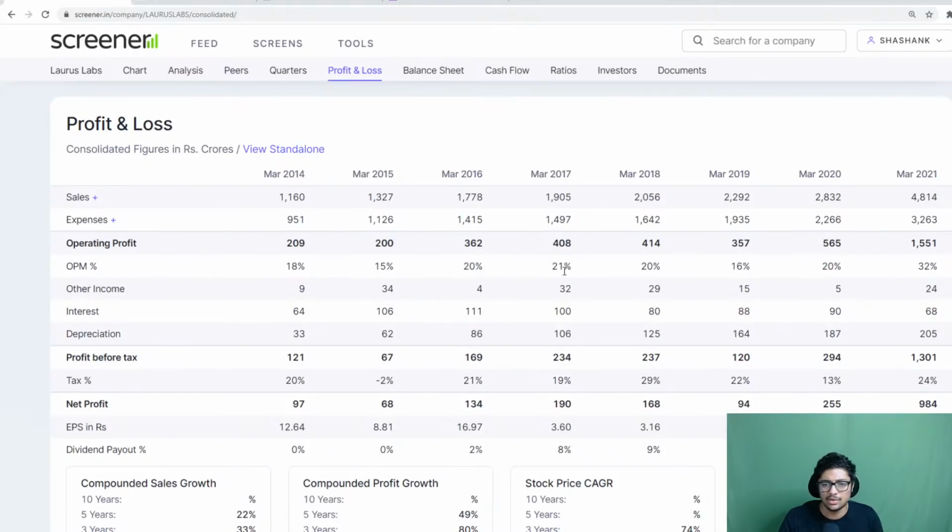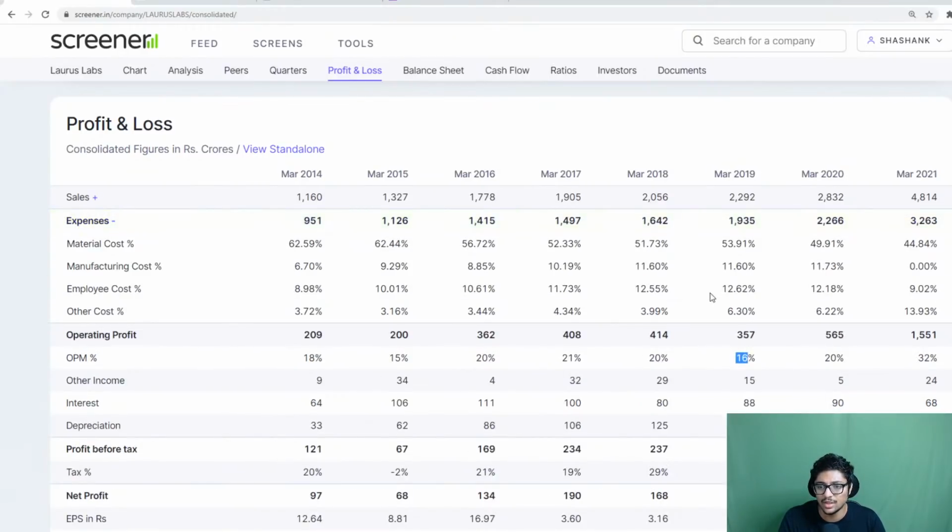20%, very good. 21% next year, good, you're still maintaining your ratio. 2018, 20%, okay, good. 2019, 16%. Why did this go down? That means something has gone up. What has gone up? Expenses have gone up. It has come down to 16%. So let me click on expenses and see what went up.